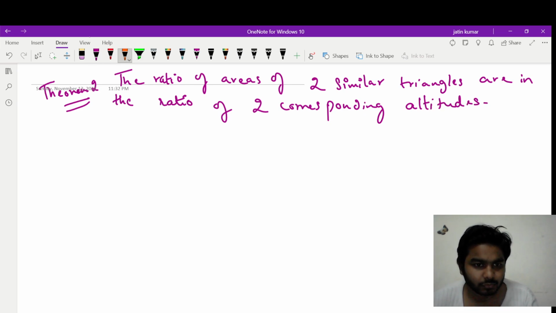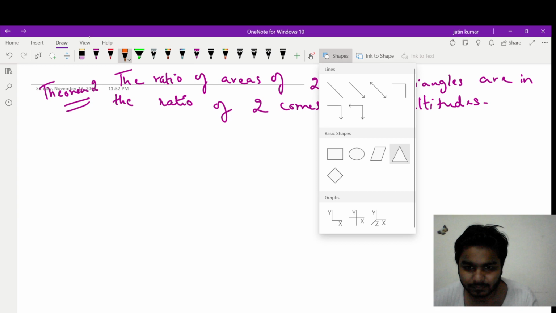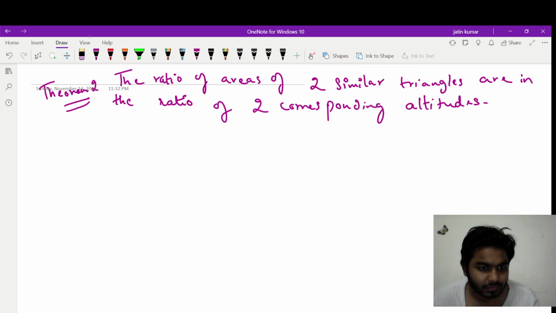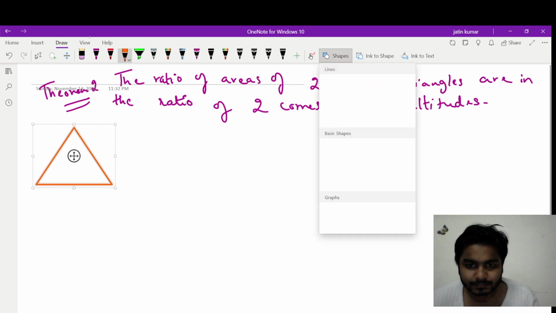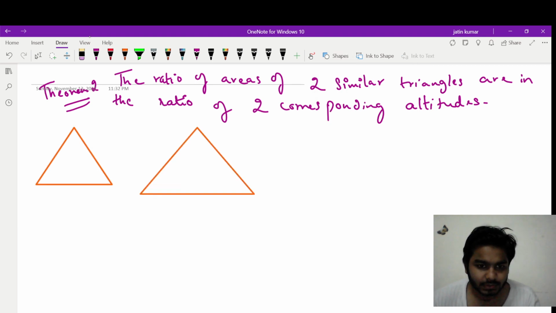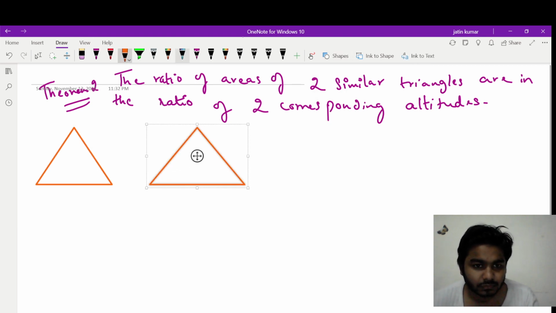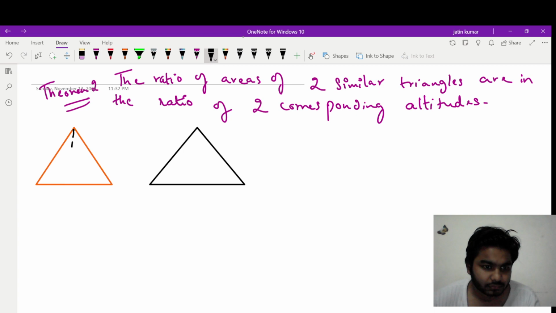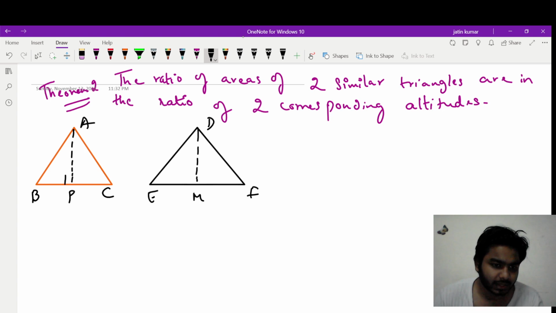So to prove, let me draw triangles first. This is triangle 1, this is triangle 2, A, B, P, C, D, E, M and F, right? OK, and these are altitudes.